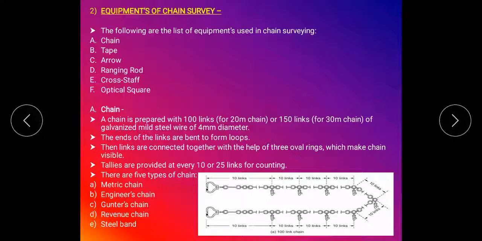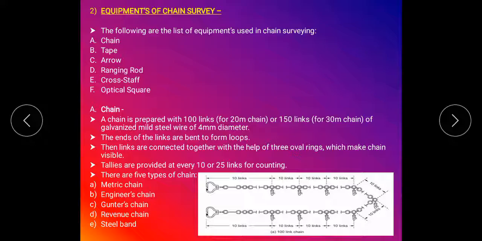Each equipment we will discuss one by one, step by step, briefly. The first equipment we use in chain surveying is the chain. So what is meant by chain? A chain is prepared with 100 links for a 20-meter chain. Chains have 2 types: first is the 20-meter chain and second is the 30-meter chain.